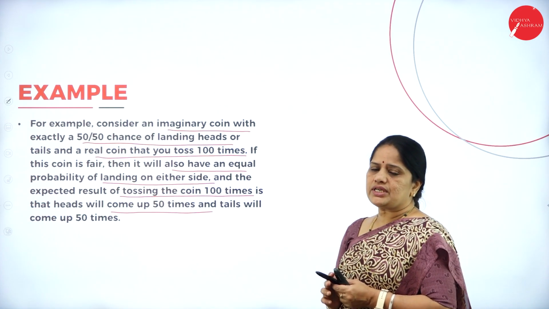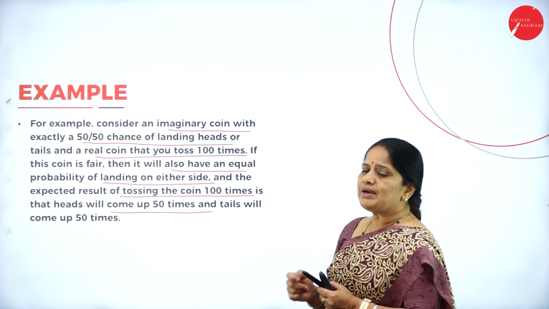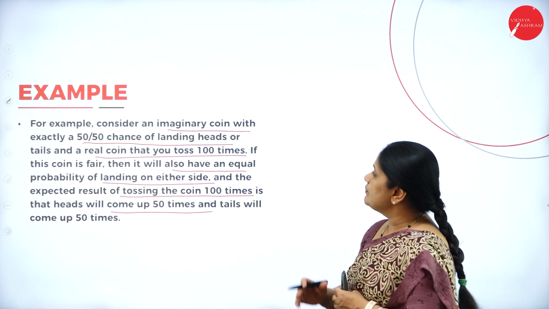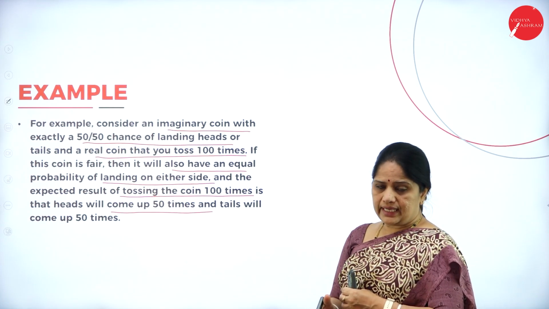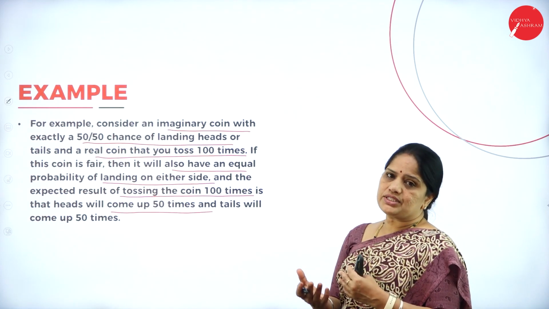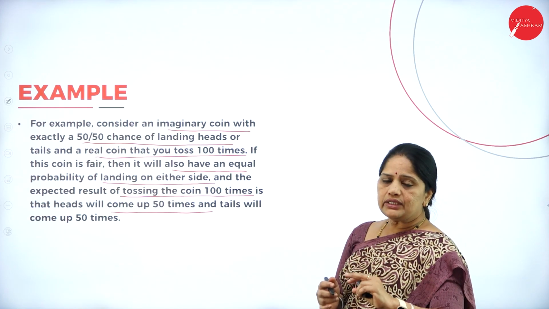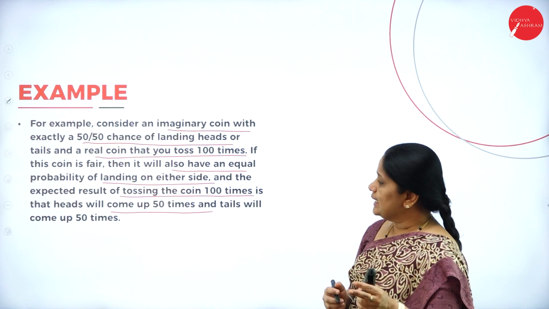Suppose you have an imaginary coin. When you have an imaginary coin, you have a 50-50 chance of landing heads or tails. That is your imagination. So, when you toss a coin, there will be only two results. That is, either you get a head or you get a tail.